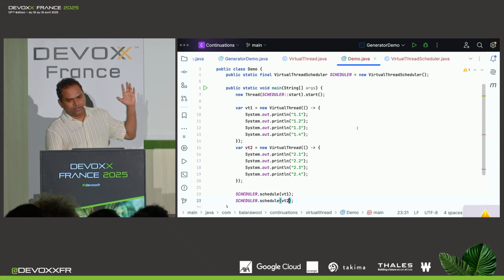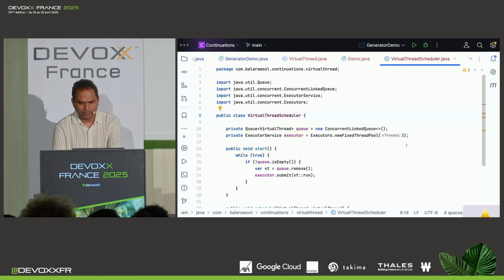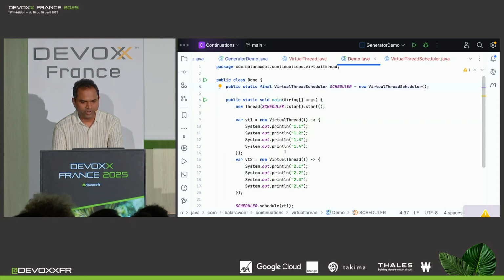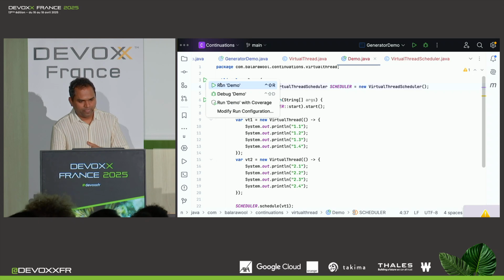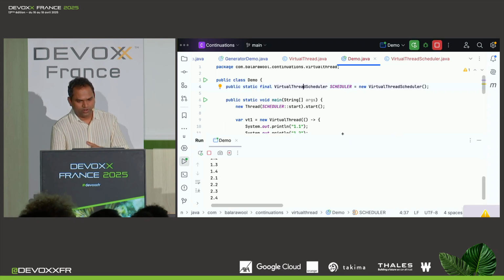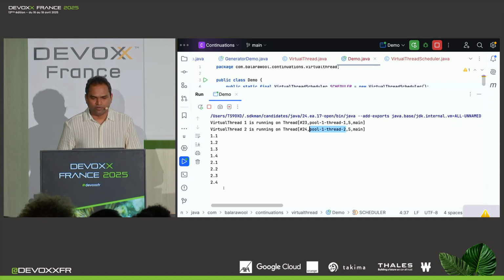So now I can run this. What will happen if I run this? Well, there are 2 virtual threads, and the scheduler has 3 platform threads. So each virtual thread can get 1 platform thread and run in its own thread. So let me run this and see if that is what happens. So what it does is virtual thread 1 is running on platform thread 1, and virtual thread 2 is running on platform thread 2. And they are both running in parallel in their own platform threads.